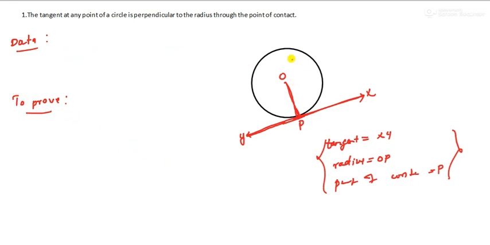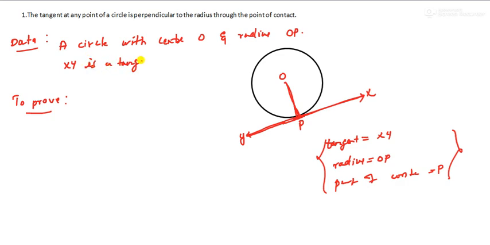Data is what? See, a circle. You can write it on your own. A circle with center O and radius OP. Also, what is given? XY is a tangent to the circle, and P is the point of contact. If you write this much, that is enough for the data.